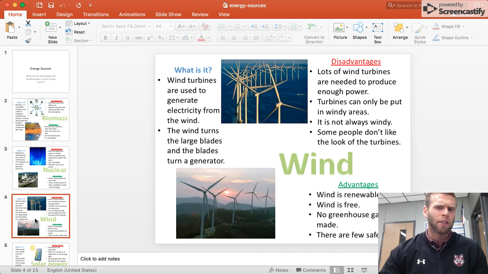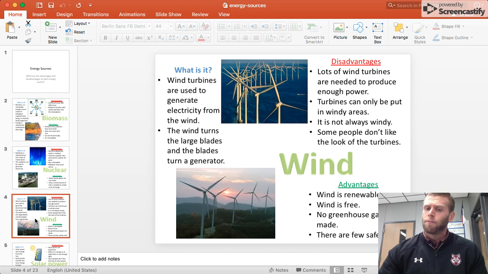So what are the disadvantages? Lots of wind turbines are needed to produce enough power, so you need a lot of them. Turbines can only be put in windy areas. It's not always windy, depending on the weather conditions. And some people don't like the look, so it's not aesthetically pleasing. Some people are picky about what they see.